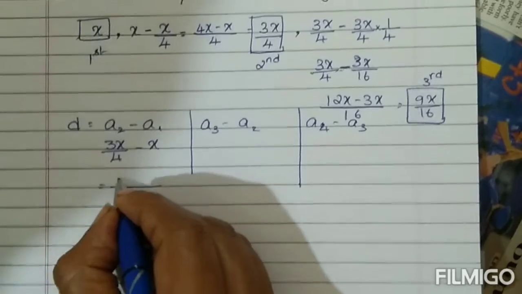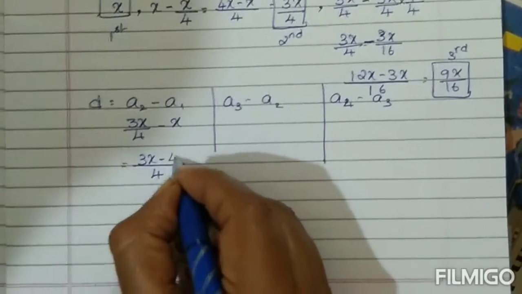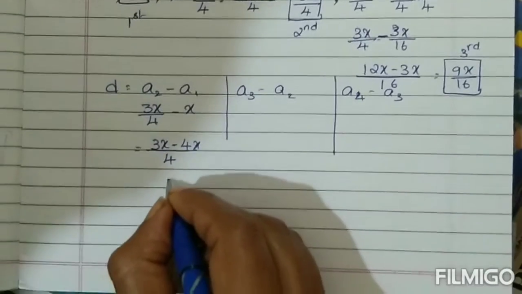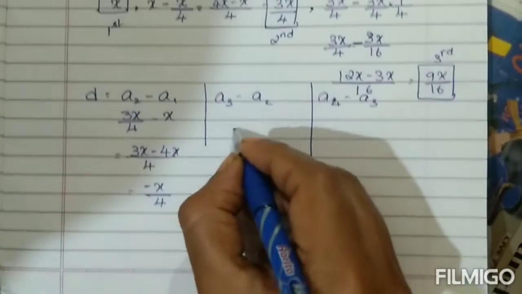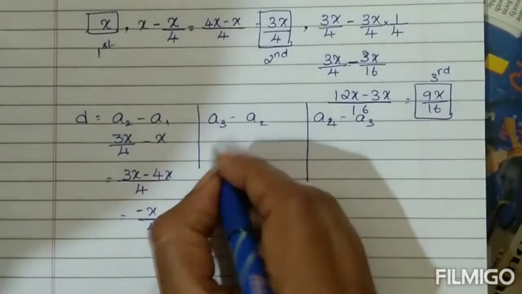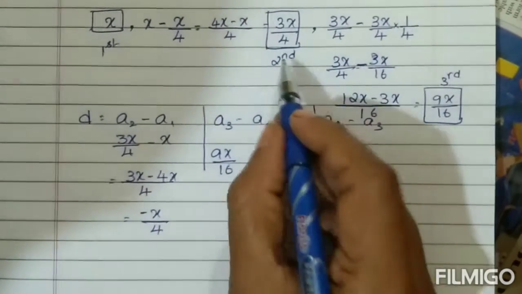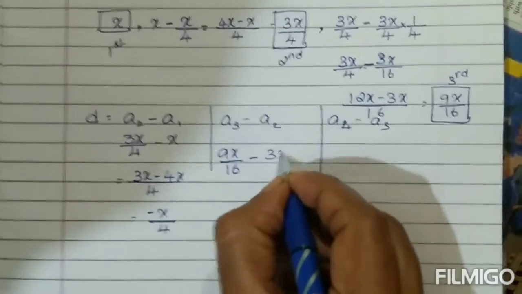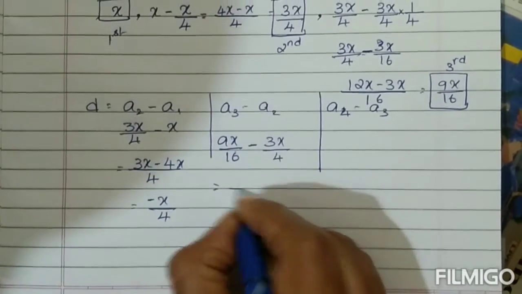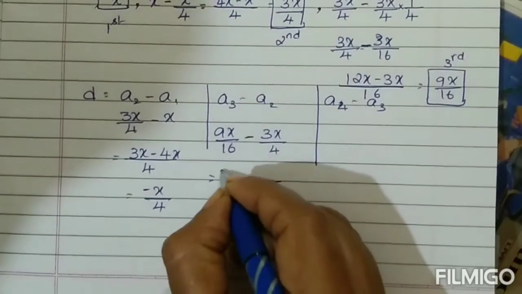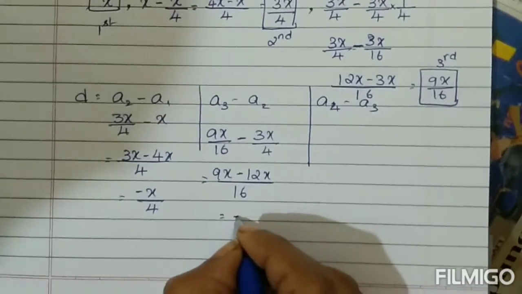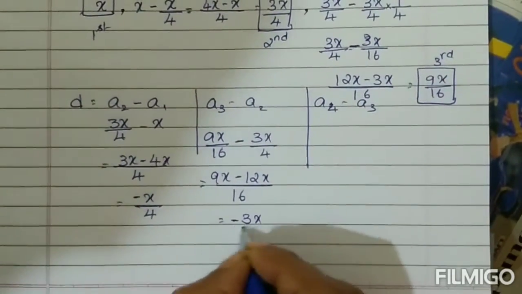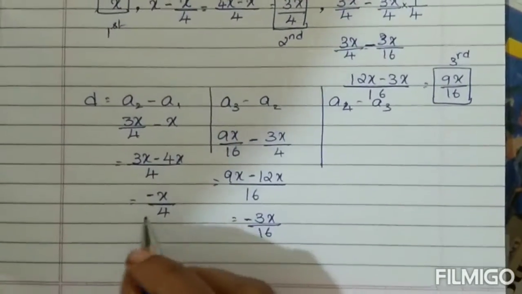Even here simplify by taking LCM. 3x minus 4x is minus 1x. Don't forget minus. And the next one, the third term is 9x by 16, minus the second term 3x by 4. Here also you have to take LCM. 9x minus 12x will be 3x, don't forget minus, minus 3x. You got the common difference.